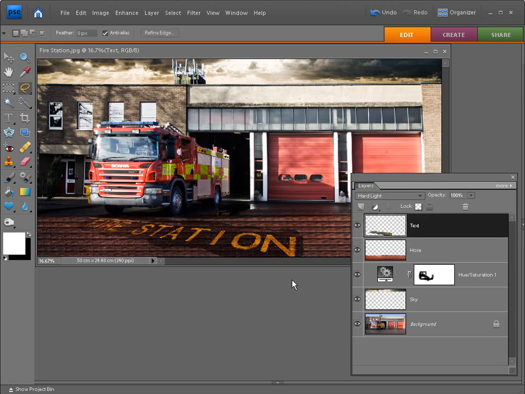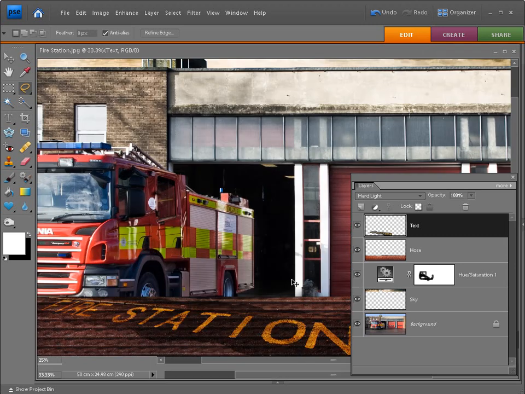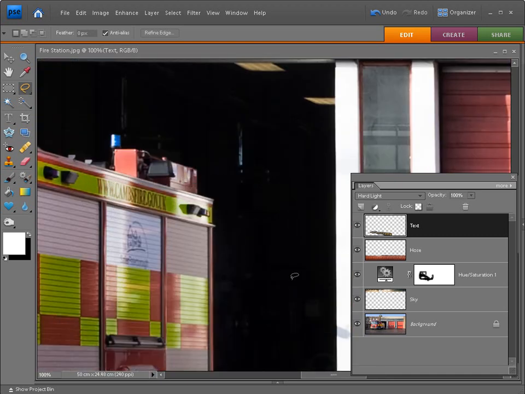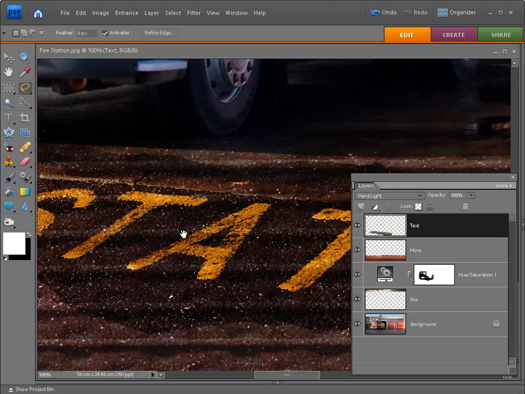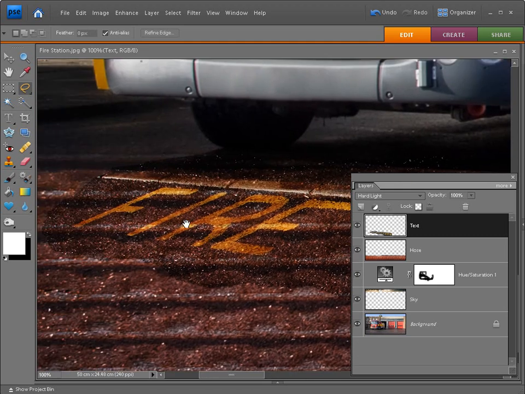To take a closer inspection of your text, zoom into the image by hitting Ctrl and plus a few times, zooming into around 100%, and then hold down on the space bar to enter the hand tool, and then just move down towards the bottom of the image.